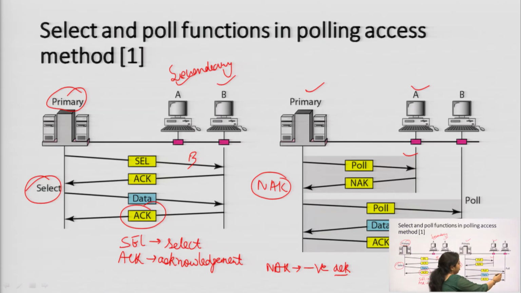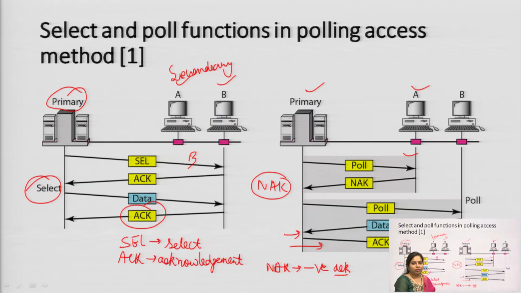Then it has sent a poll frame to the second station, denoted by station B. Then it will receive the data, and an acknowledgement will be sent that yes, I have received that particular data. So, whenever we are transmitting data, we have to receive an acknowledgement in the reverse direction.